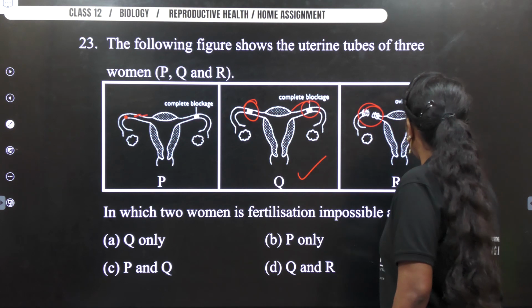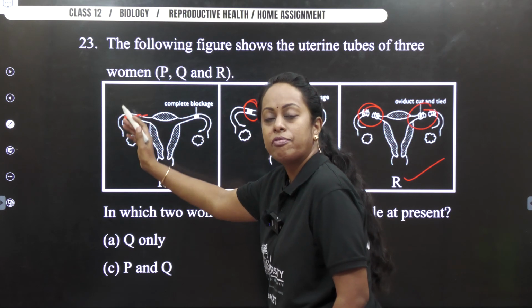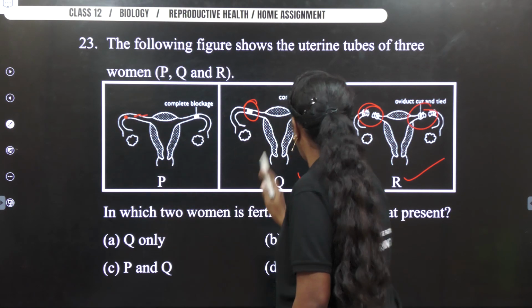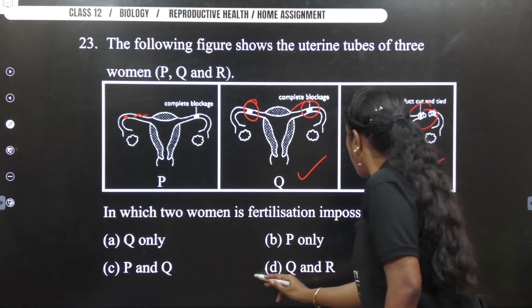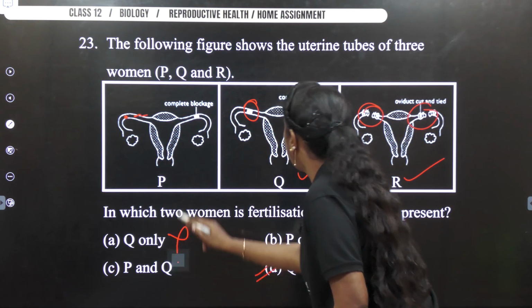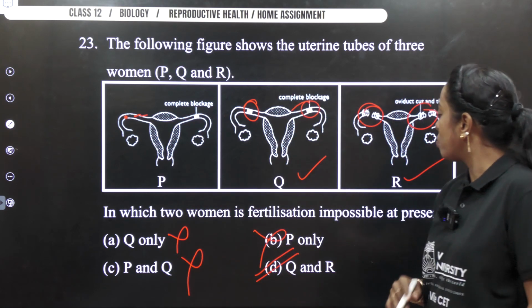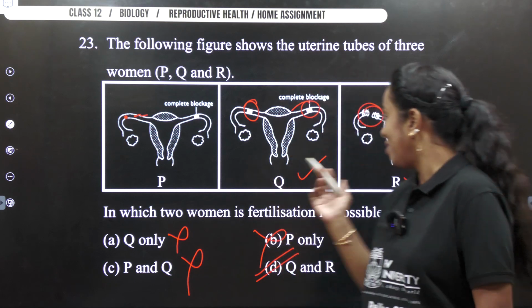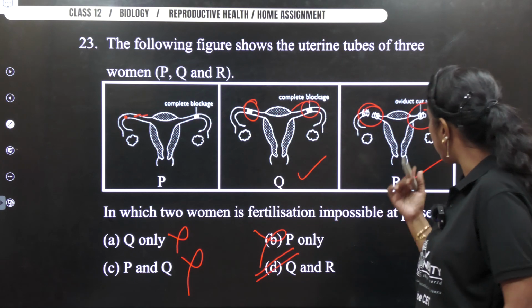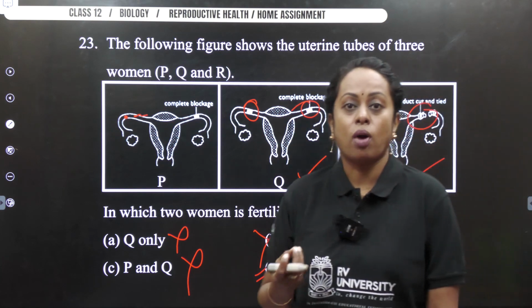So Q and R becomes our answer because on one of the fallopian tubes, that is on the right side, definitely the sperm can meet the ova. So answer should be what? Q and R. So I'm marking option Q and R. So it says Q only, P and Q wrong, P only wrong. So answer is what? Option D. Okay, these questions were not asked still, but it is a nice question. Make sure such kind of diagrammatic questions can also appear.